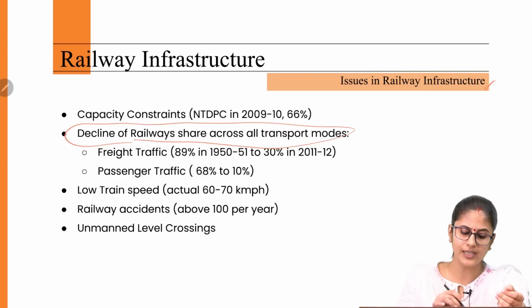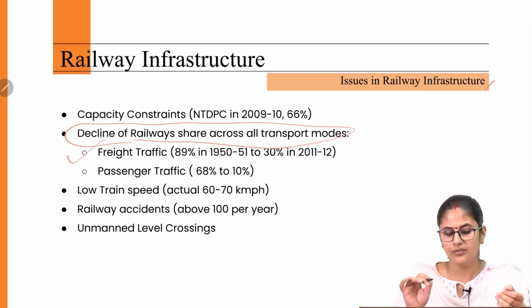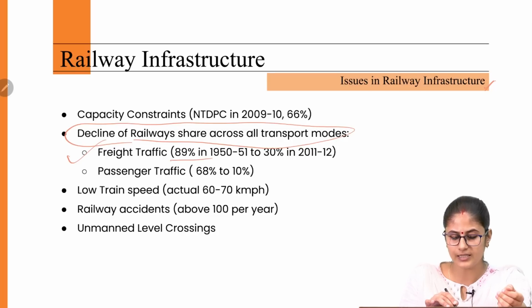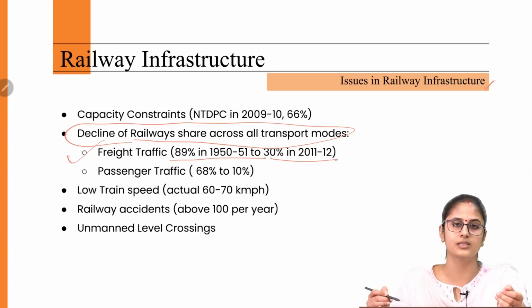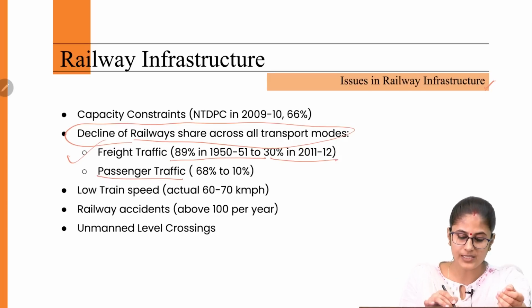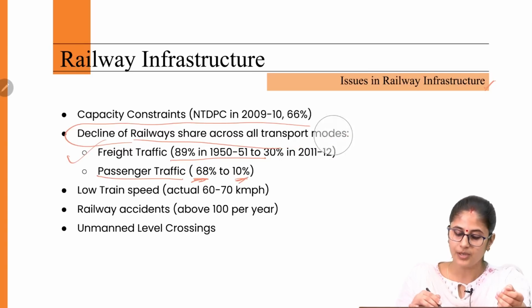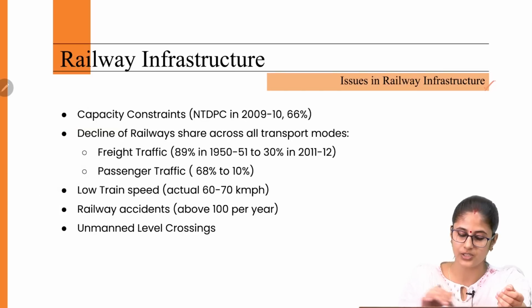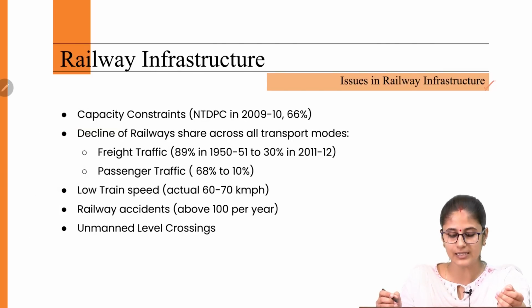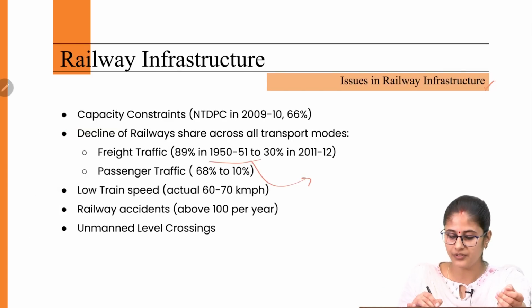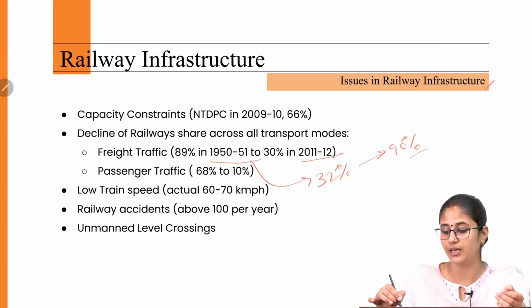Then what we are witnessing is a decline in the railway share across all transportation modes. When it comes to the freight tariff, it has decreased from this to this. And when it comes to passenger tariff, it has decreased from 68% to 10%. But when it comes to road transportation, we have witnessed an increase. In 1950-51, it was around 32% and it has increased to around 90% in 2011-12.